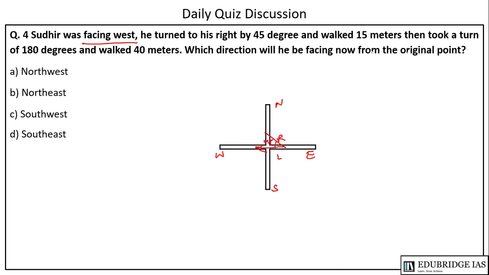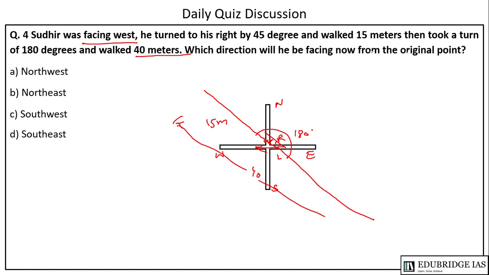and walked 15 meters, then took a turn of 180 degrees. So he has moved 15 meters here and has now taken a 180 degree turn. 180 degrees will be exactly opposite of this. This angle will be 180 degrees and he walked 40 meters. So this total distance is 40 meters. In which direction will he be facing now from the original point? Suppose this is the original point, so from here this is the south and this is east, so the direction will be D, south east.